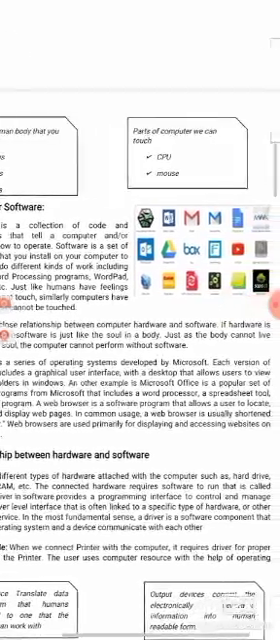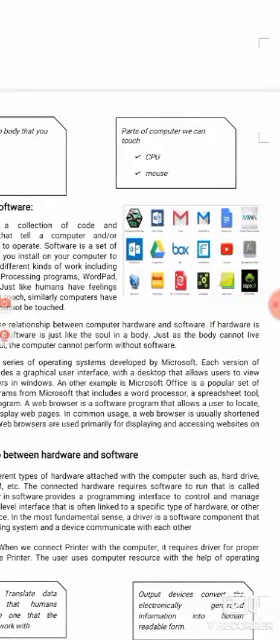Now, part of a computer. CPU. Student, you can touch CPU? Yes, you can touch CPU. Mouse, you can touch mouse? Yes, you can touch mouse. So these are the hardware of a computer. What is hardware of a computer? Hardware of a computer that we can touch, we can see, we can use.